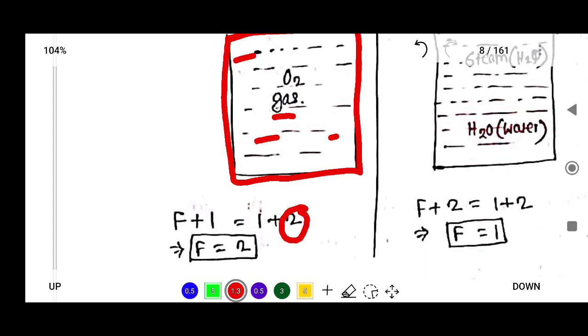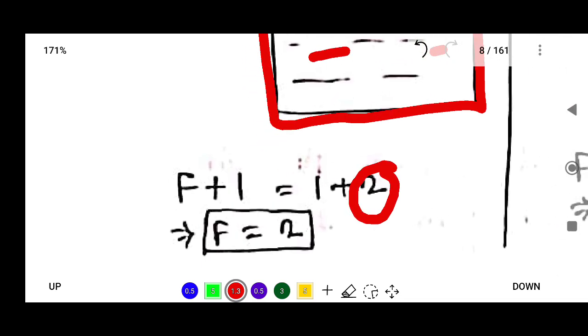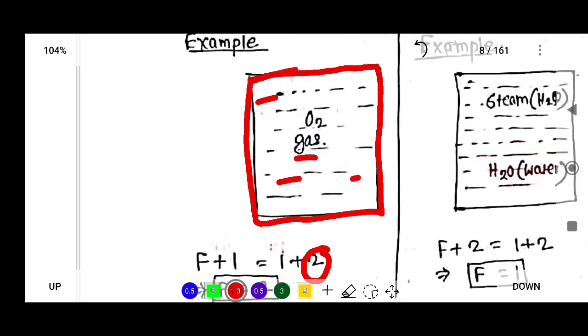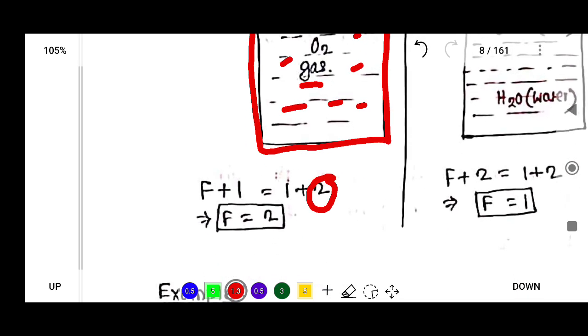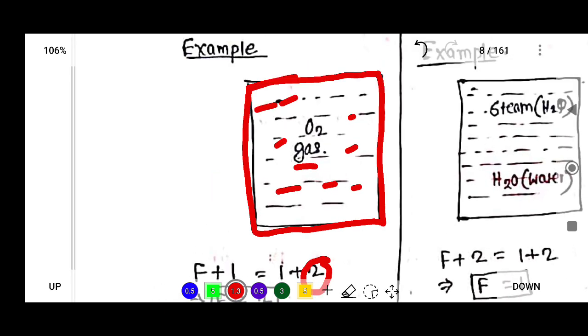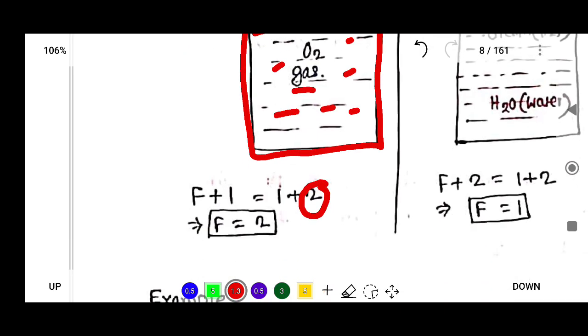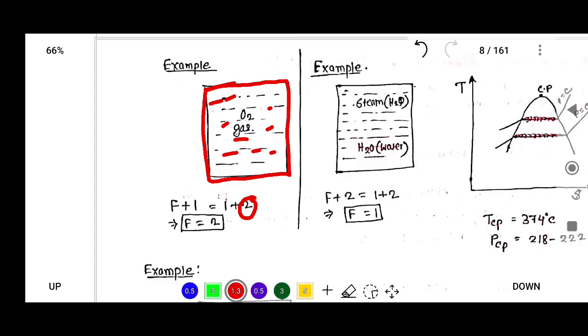Now we have to calculate the value F, the degree of freedom. P is the number of phases. We know that 3 phases exist: solid phase, liquid phase and gaseous phase. In this system there is only the gaseous phase, so P is equal to 1. What is C, the number of chemical components? Here only oxygen is there, no other element. So if you calculate the degree of freedom, F equal to 2.